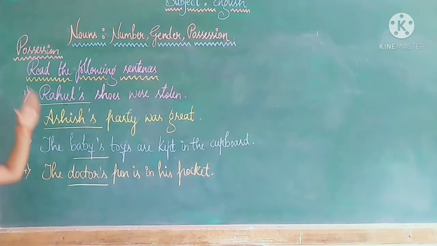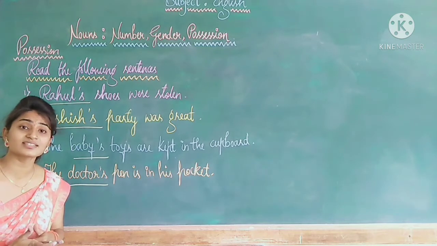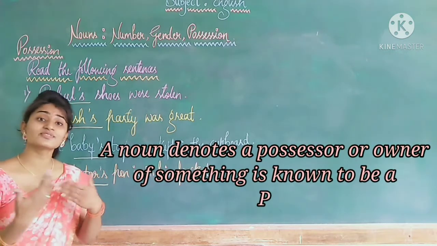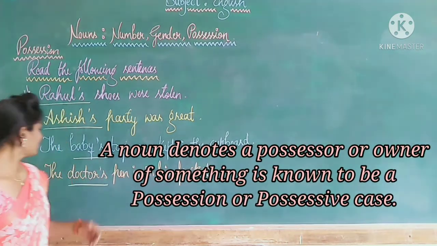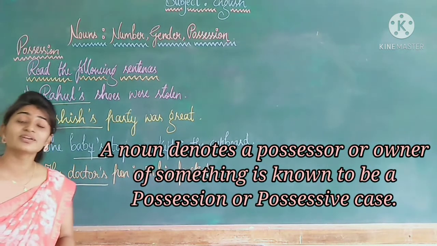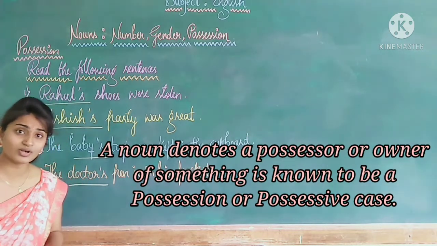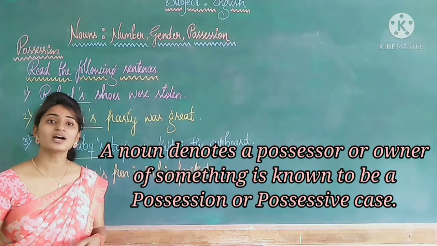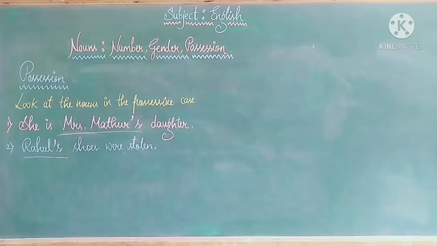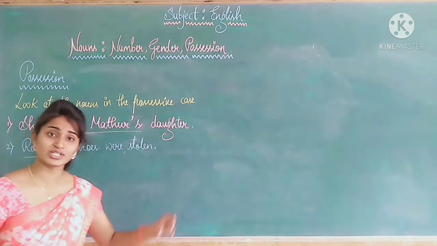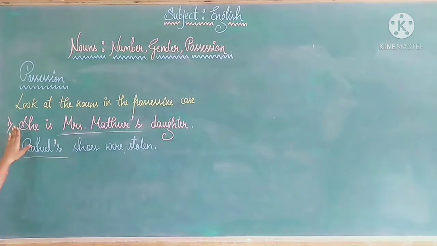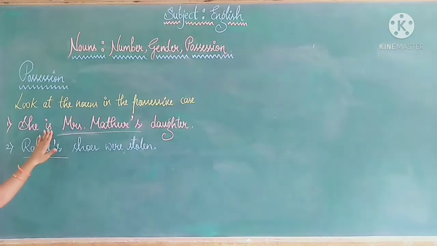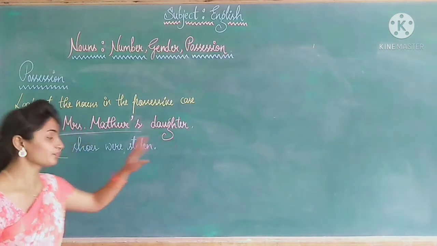So can you define it now, children? Mathur's daughter.